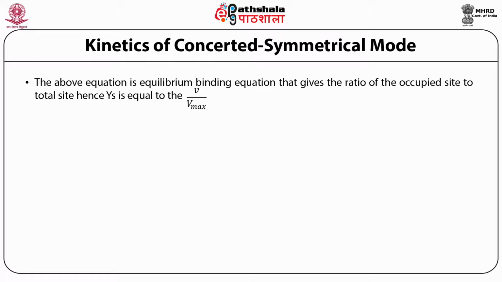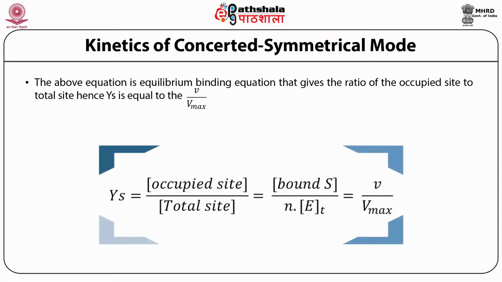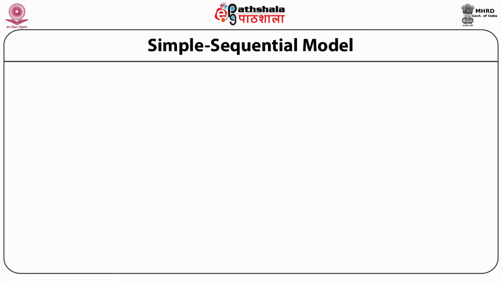So we will have another equation where Ys is equal to occupied sites divided by total sites, is equal to bound sites, occupied means bound substrate, divided by n into Et, that is total enzyme sites, that is equal to V upon Vmax. After discussion of the kinetics of the concerted symmetrical model, let's discuss the kinetics of the simple sequential model.